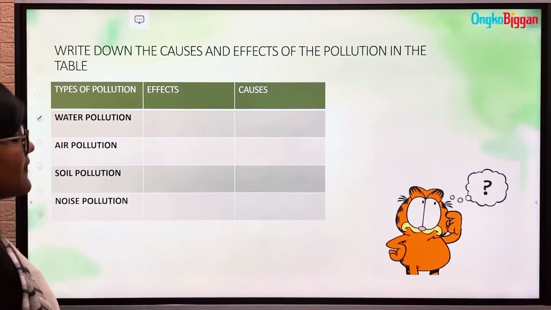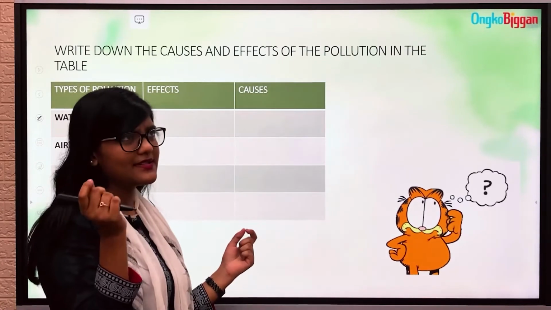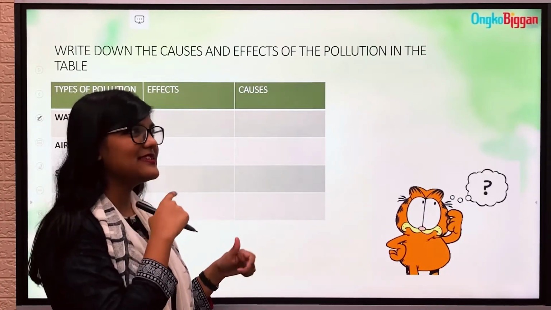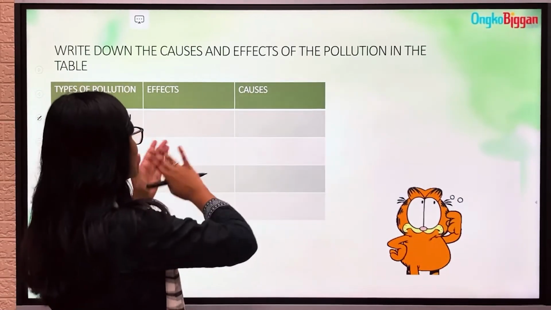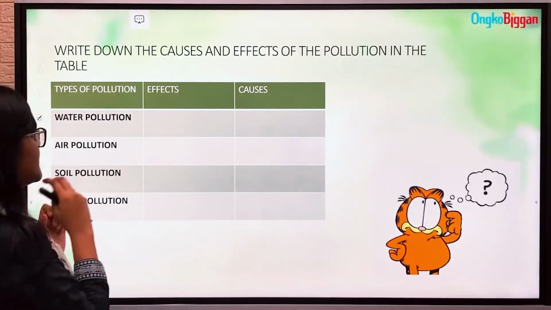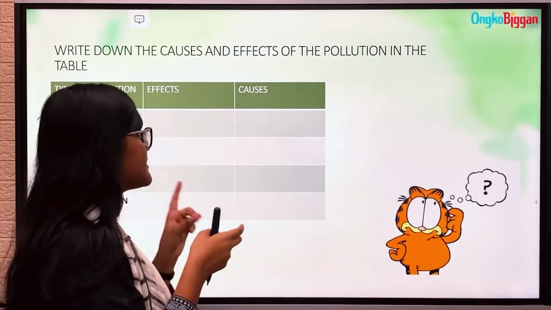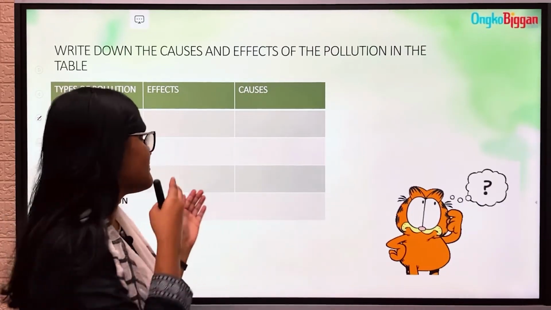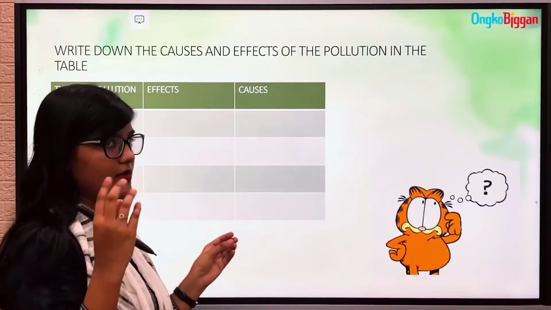Okay, so we have another activity. It's a bit intellectual type of activity. That means you need to go through the previous slides for solving these. That means you need to learn what the effects and causes of pollution are. But let me solve it for you. I will write just one effect and one cause, and you will fill in more causes and effects later on.